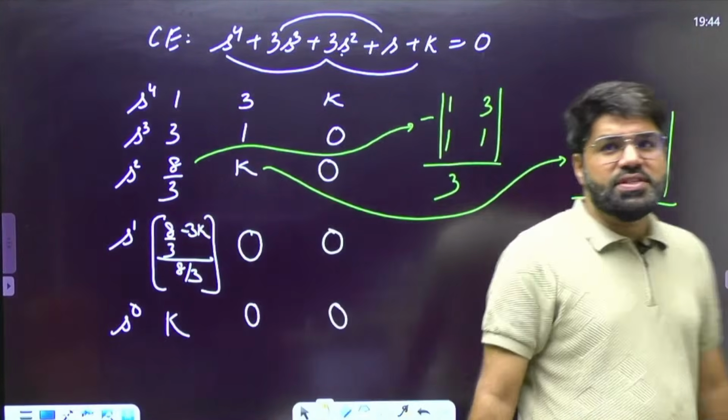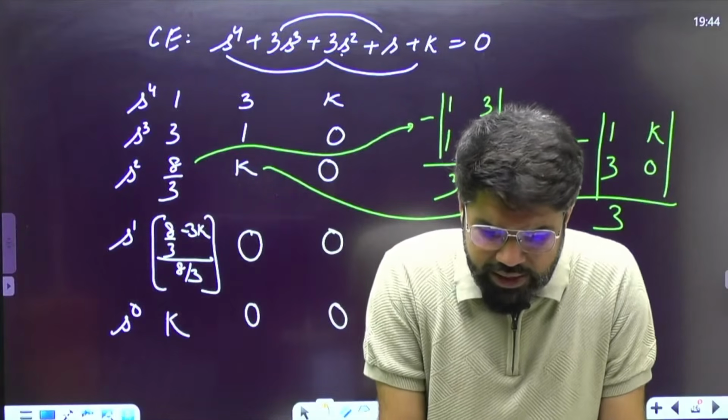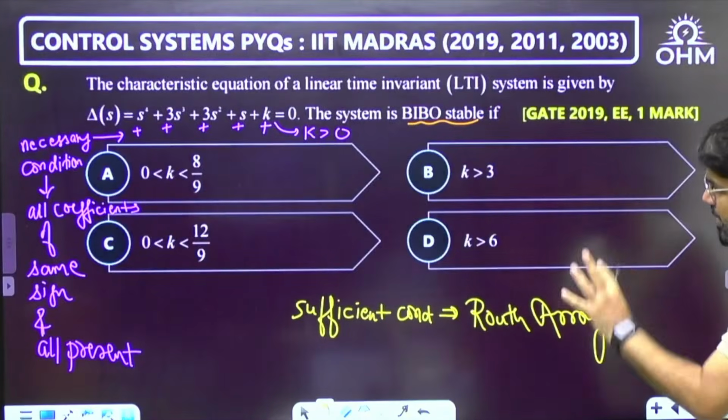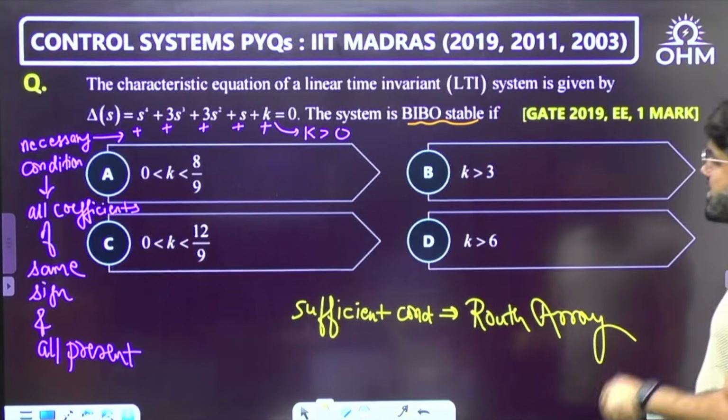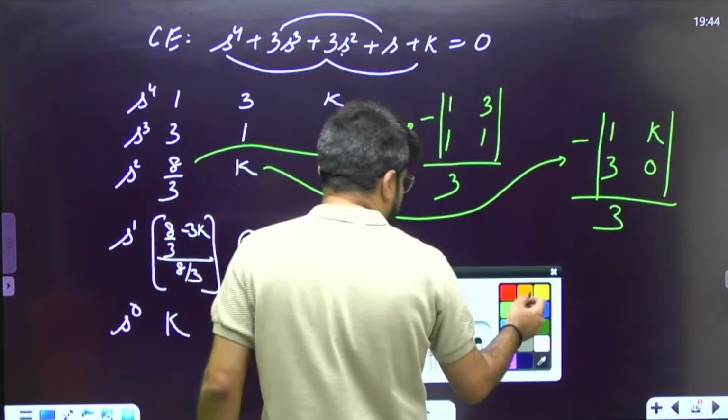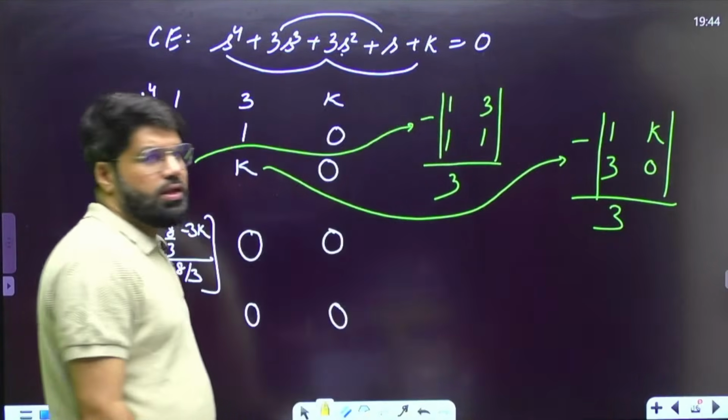Now, the number of sign changes in the first column indicates the number of roots in the RHP, but you want the system to be stable. That means there should not be any sign change in the first column of the Routh array.